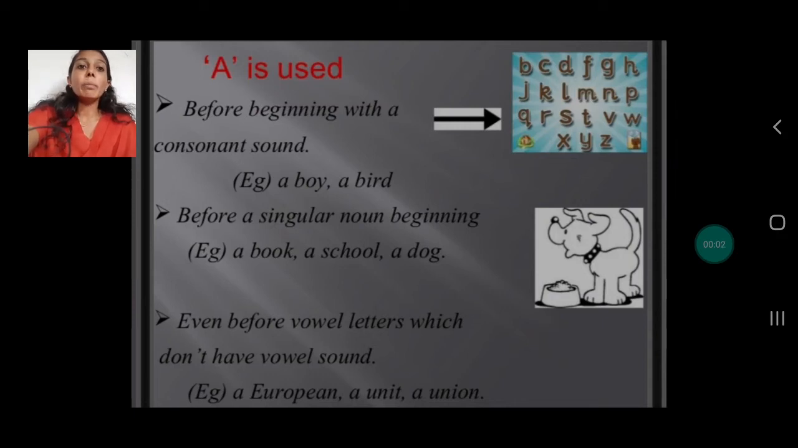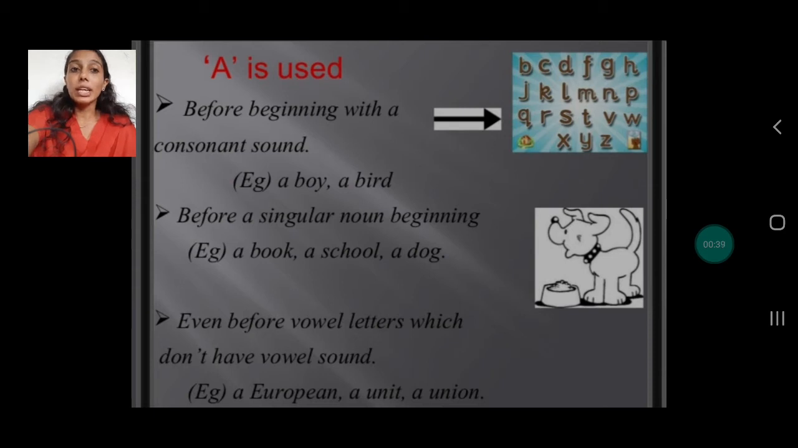So even before vowel letters which don't have a vowel sound, see for example a European, a unit, a union. E is a vowel, but still we have used the article a in front of it. Why? Because when we pronounce European, it sounds as Y, the consonant sound. That's the reason we use the article a before European.